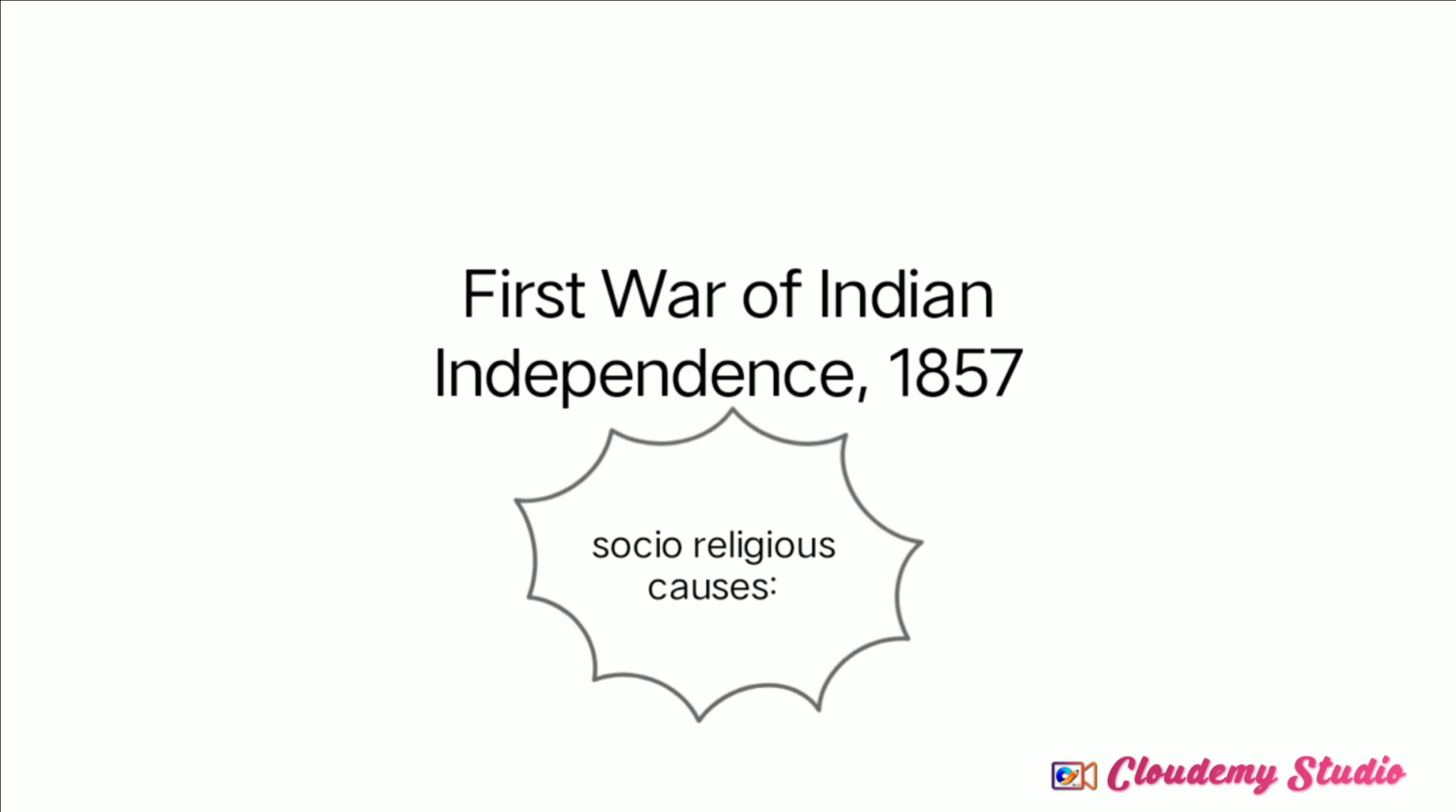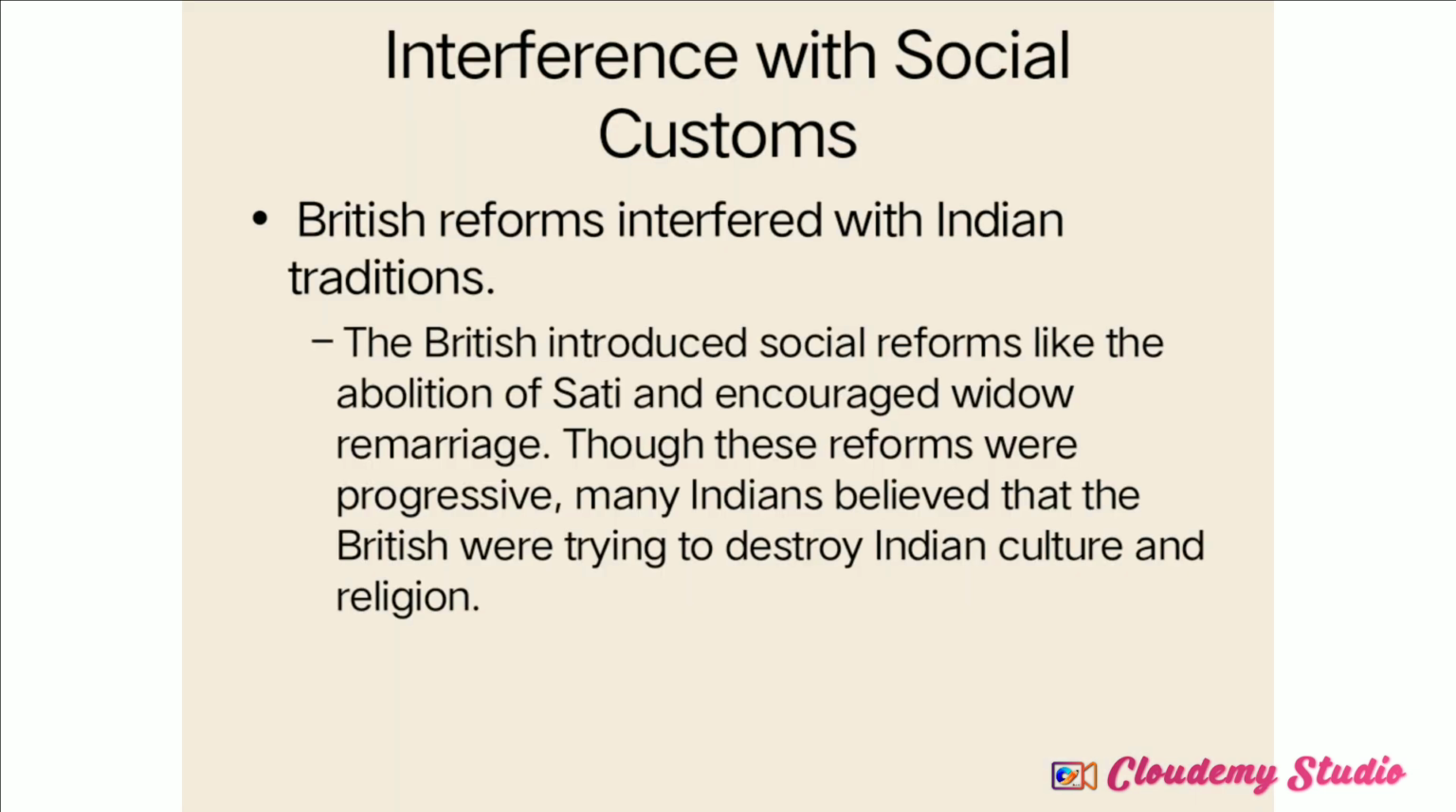So what are the socio-religious causes? How did the Britishers dominate over social customs and Indian society, and how did it become one of the most important reasons for rising voice against British domination or rule? One by one we can discuss here. First one, interference with social customs.